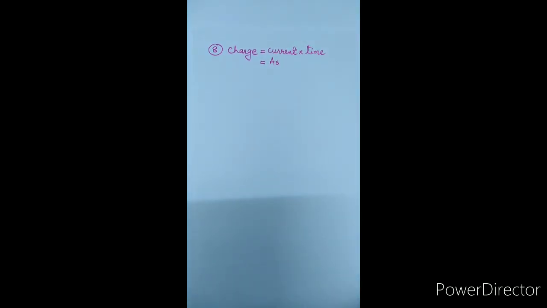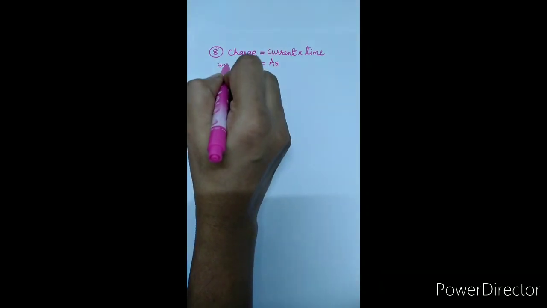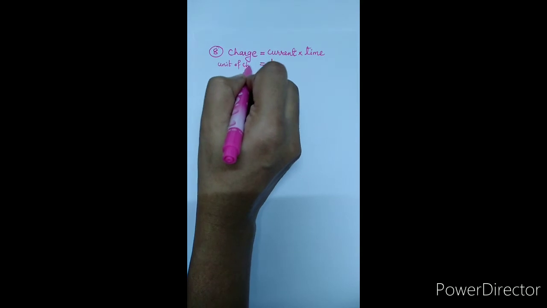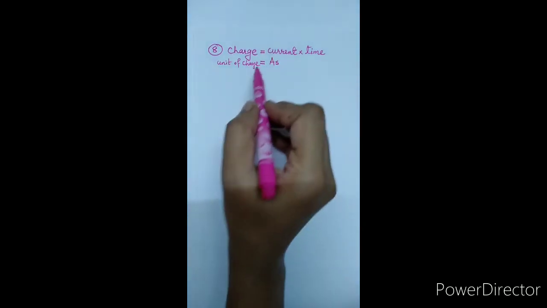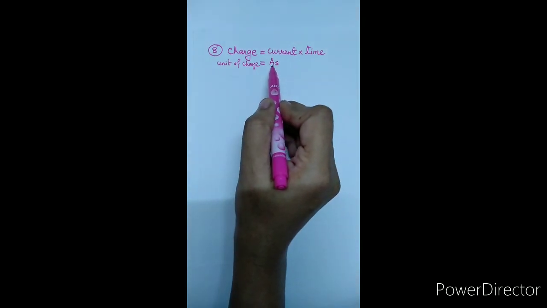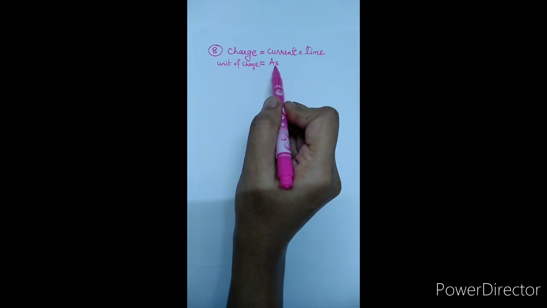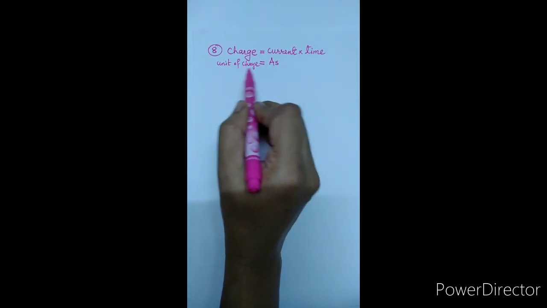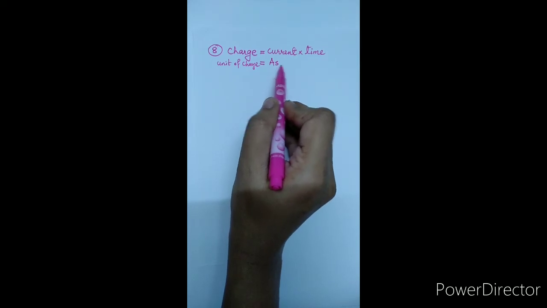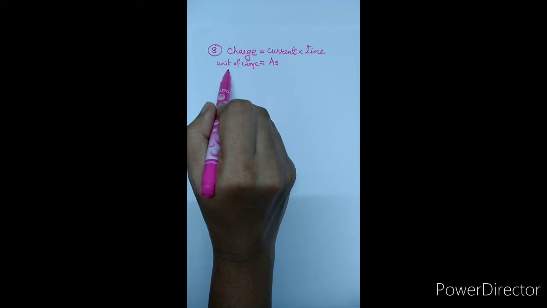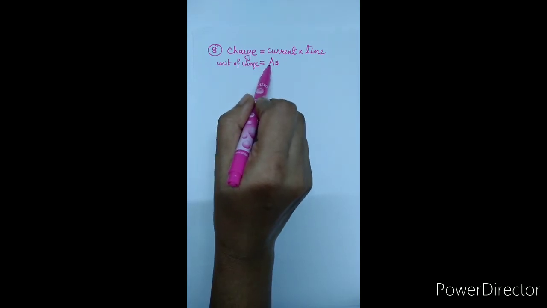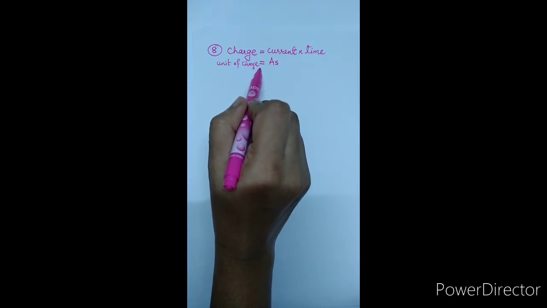So the unit of charge is ampere second, which depends on the fundamental unit ampere and the fundamental unit second. Normally we use coulomb for this. That's why the unit of charge is said to be a derived unit.